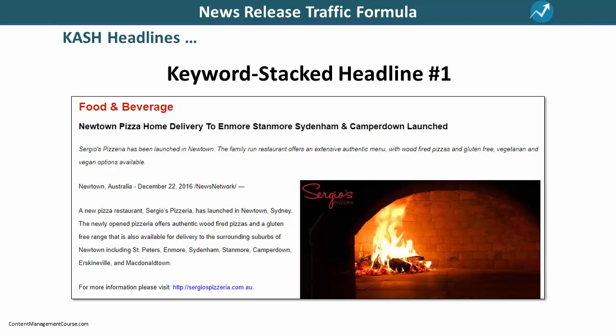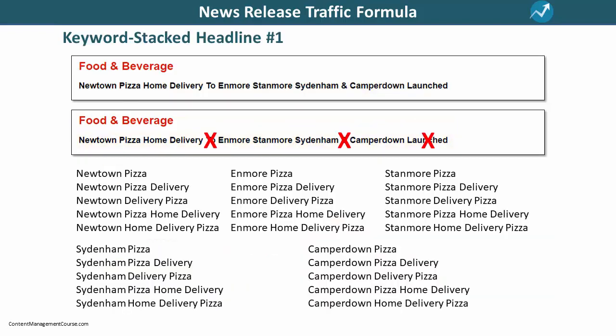Sydenham, and Camperdown. So, we created a news release with the keyword stacked headline Newtown Pizza Home Delivery to Enmore, Stanmore, Sydenham, and Camperdown launched. If we ignore everything else in this news release but the headline, and focus on how many useful search engine keywords we were able to fit into the headline, then here are the results we got with just one news release.